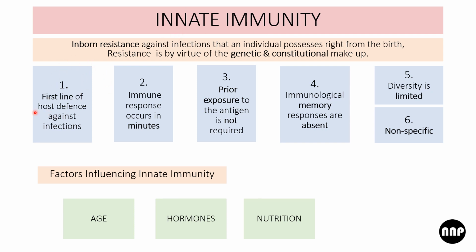Now, some peculiarities of innate immunity. It is the first line of defense against infection. The immune response occurs in minutes. Prior exposure to antigen is not required. There is no immunological memory. Diversity is limited, and it is a non-specific immunity. Factors that influence innate immunity are age, hormones, and nutrition.